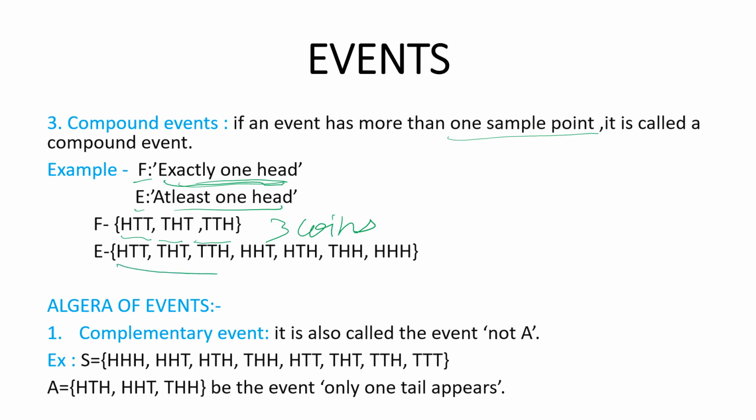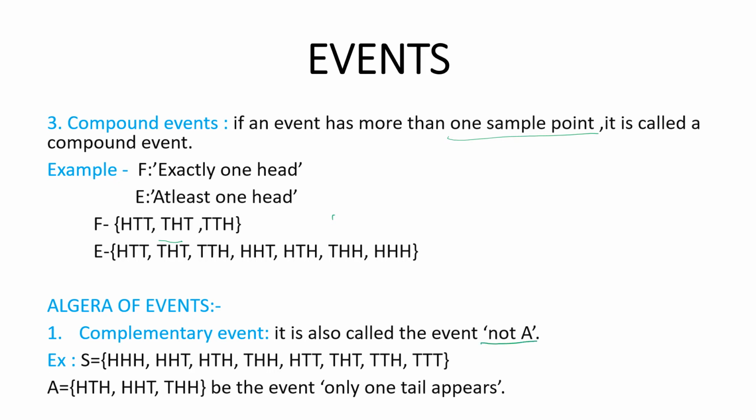So these are the possible outcomes. The difference between simple and compound is that simple has only one element, while compound has more than one element. Next is algebra of events. The first one is the complementary event, which is also known as not A.